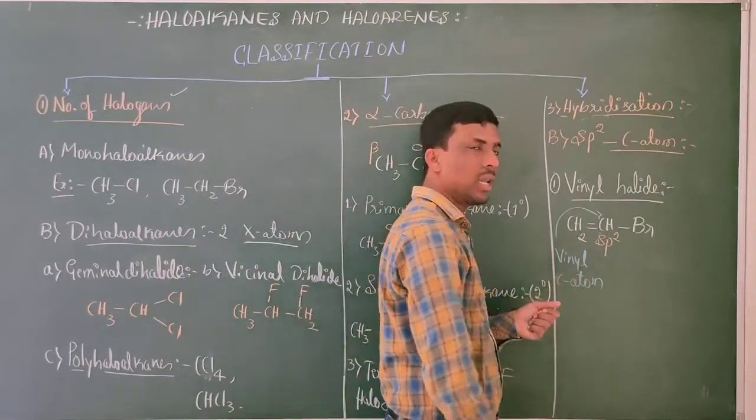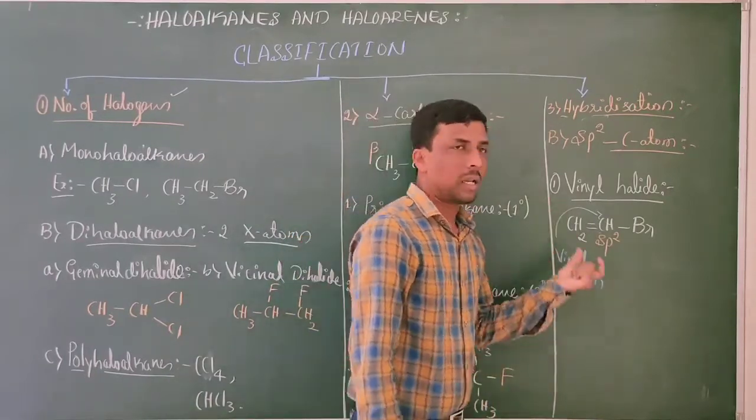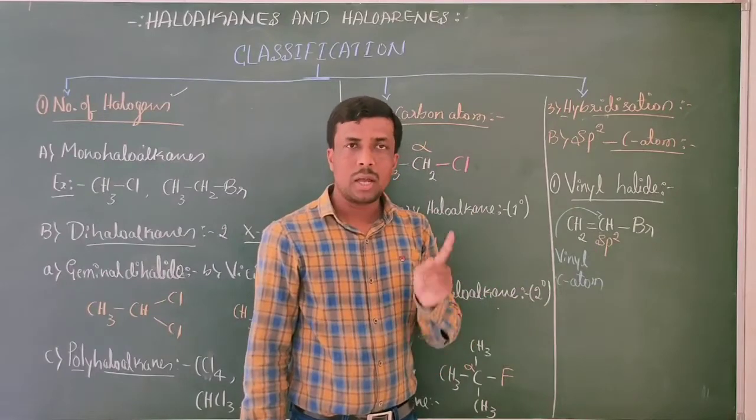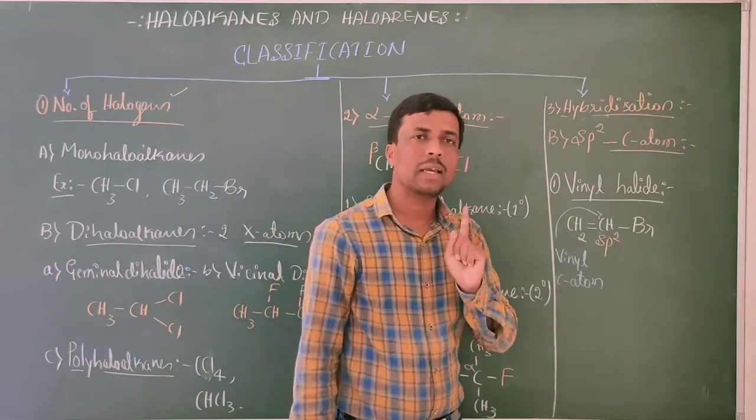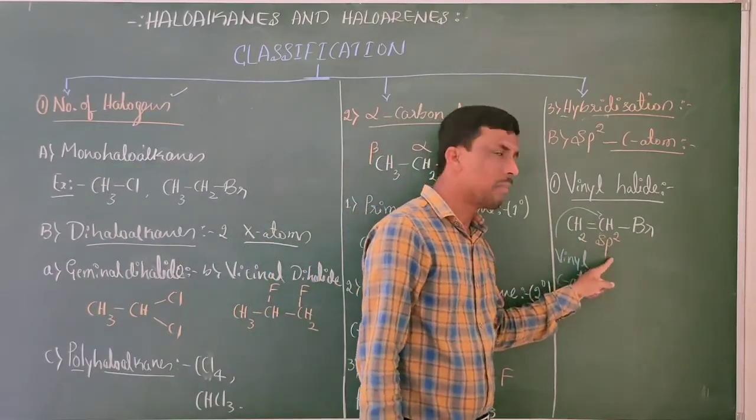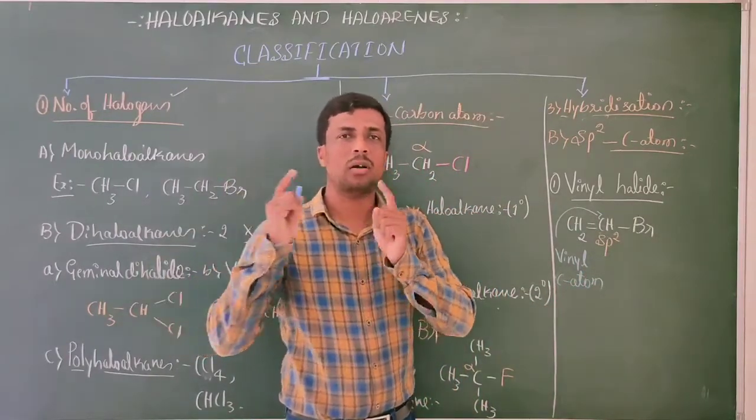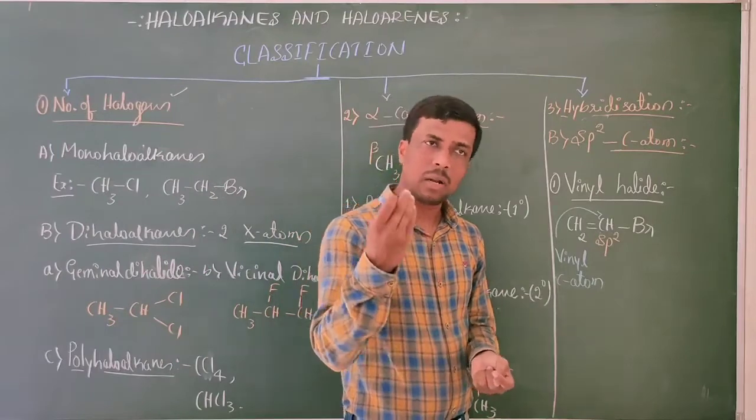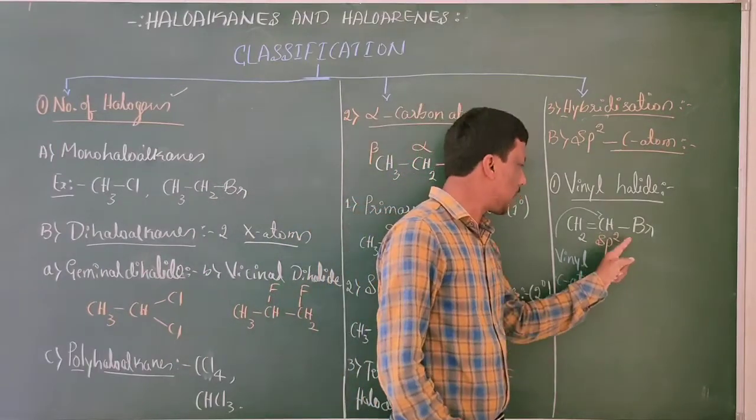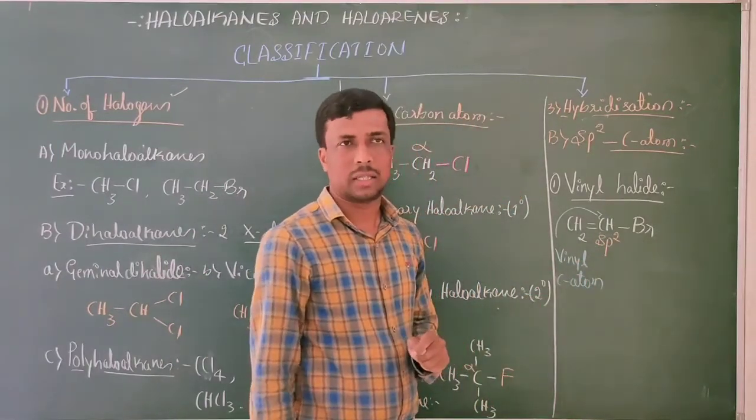These are the compounds in which the halogen atom is directly attached to the sp2 hybridized carbon atom involved in the carbon-carbon double bond.